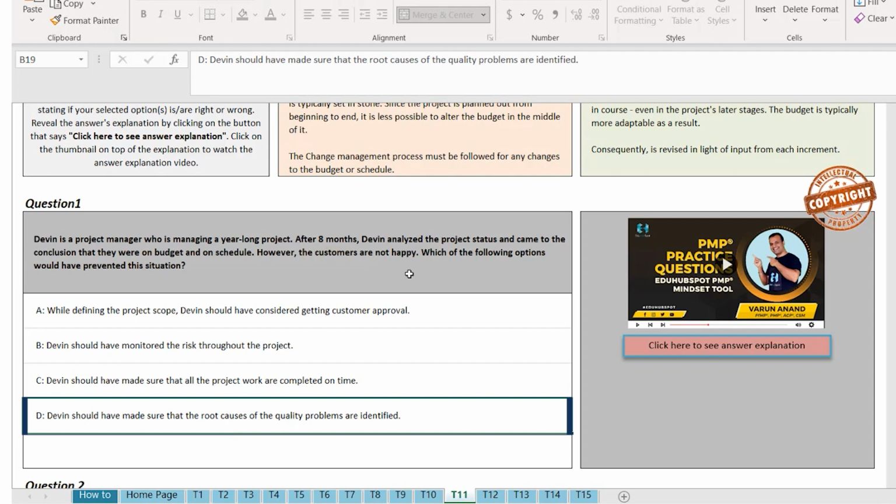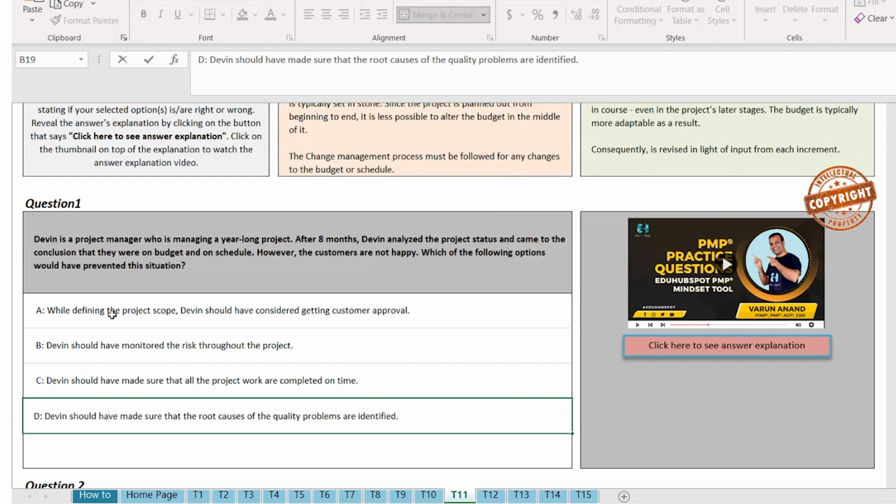Once again, yes, the customers are not happy, but it's not necessary that the customers are not happy because of the quality. Nowhere in the question they are talking about the quality. So I cannot determine that it was because of the quality. So option D is out as well, which is the wrong choice.